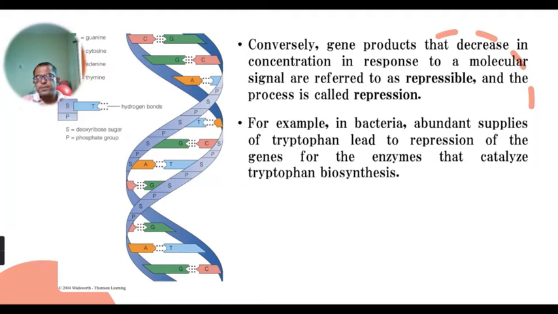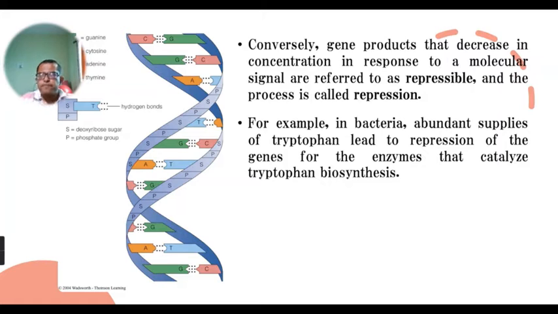A good example of this repressible system or repression is E. coli, where the tryptophan synthesis occurs. This bacteria E. coli is capable of synthesizing the amino acid tryptophan on its own by following some biosynthetic pathways.